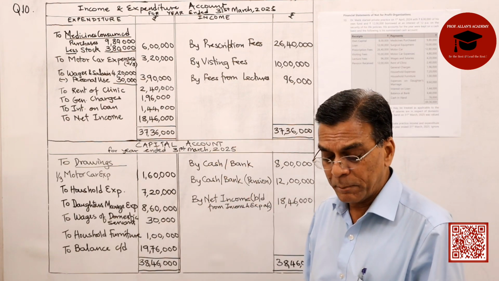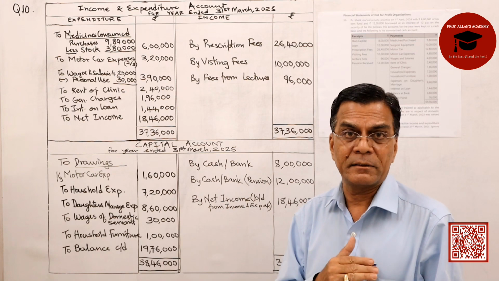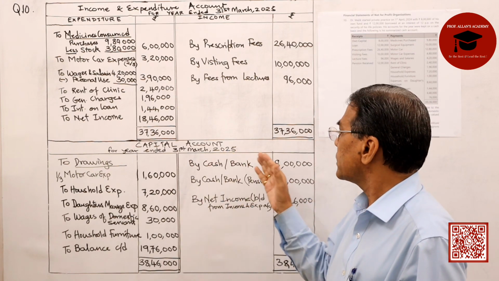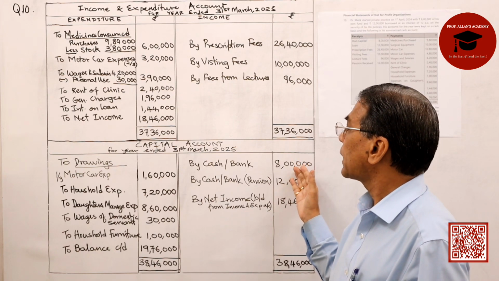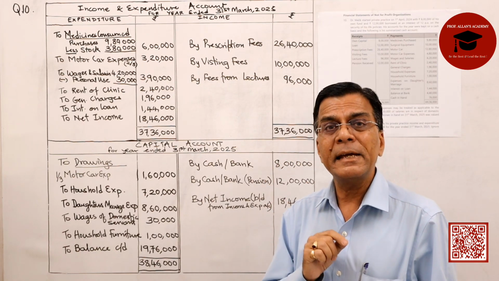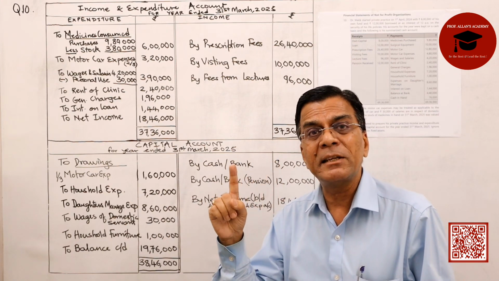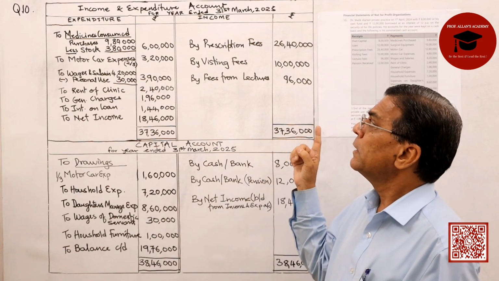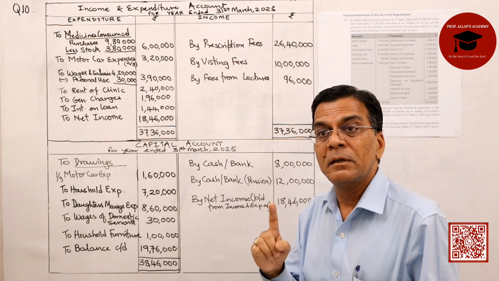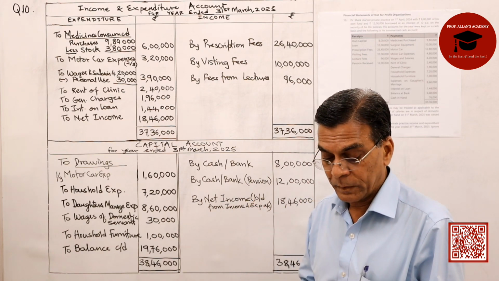Now, when we start off with the problem, the own capital contributed, on the receipts side, is 8 lakhs. So this 8 lakhs will come in the capital account by cash bank, 8 lakhs. Then he has taken a loan, which is shown on the receipt side. This will appear in the balance sheet liability side, but we have not been instructed to prepare that. But remember that it will be recorded on the liability side of the balance sheet.